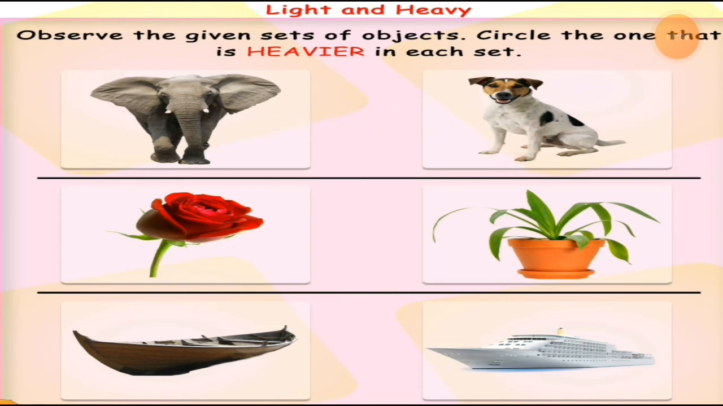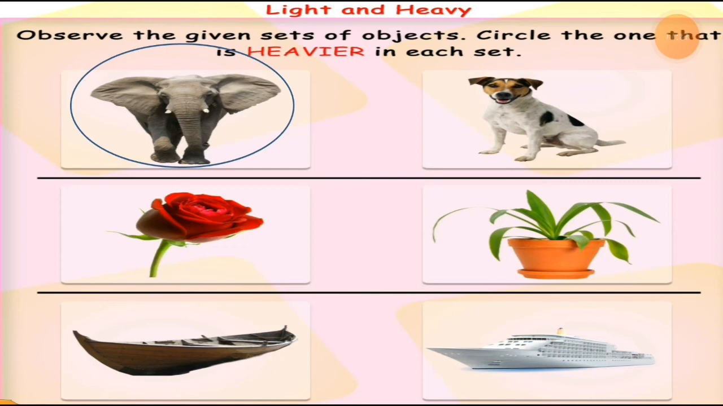So what do you think? Which one is heavier? There is no option for thinking. Your answer must be the elephant, right? An elephant is a bigger thing. An elephant is heavier compared to a dog.